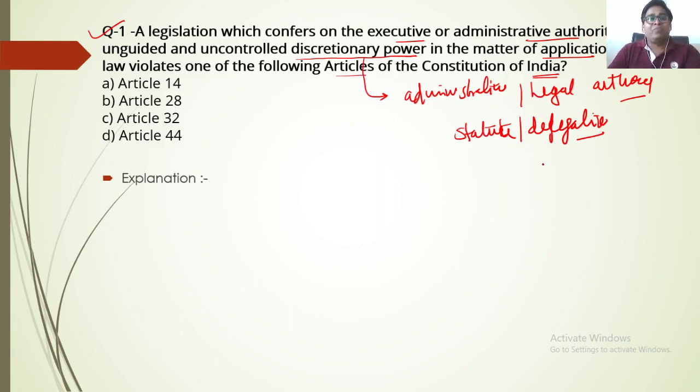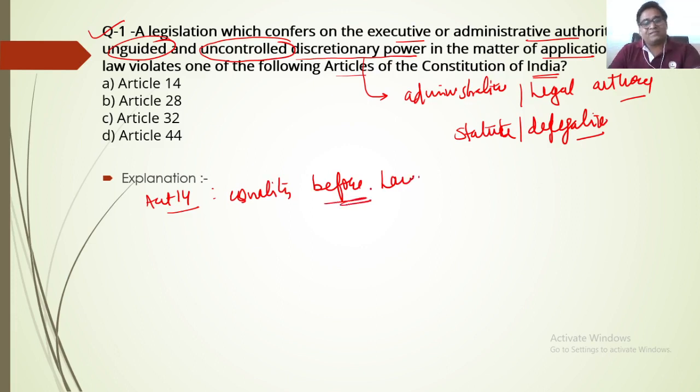So now let us come to the question. The question says that the legislation which confers on either executive or administrative authority an unguided and uncontrolled discretionary power would violate which of these following articles. So first let us start with Article 14. What is Article 14? Article 14 basically speaks about equality before the law. This article says that the state shall not deny to any person equality before the law or the equal protection of the laws.